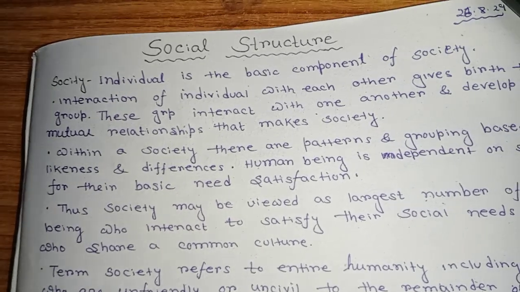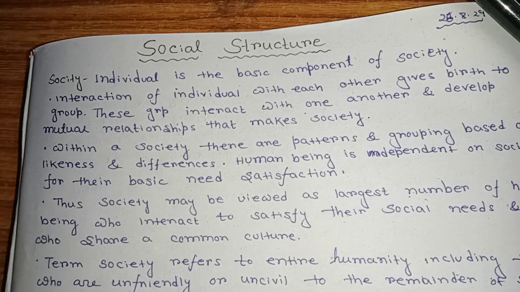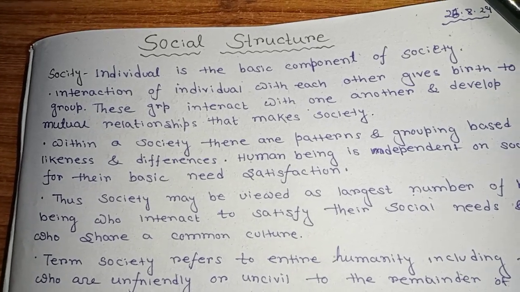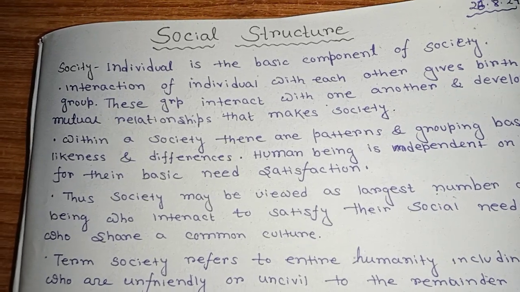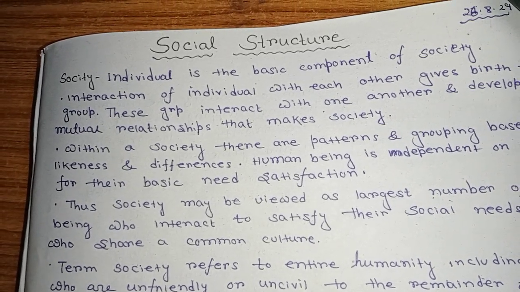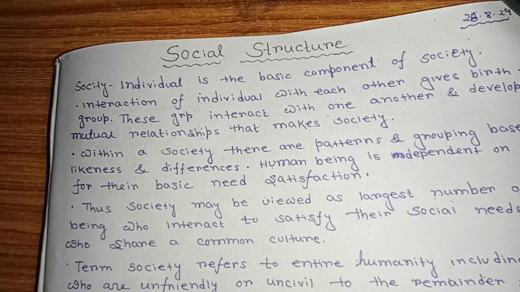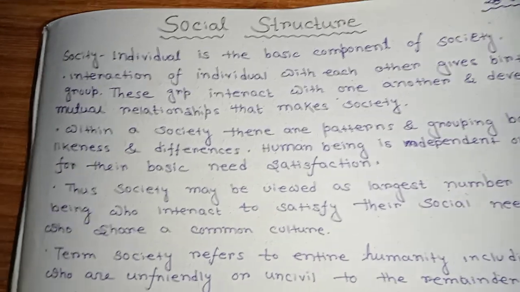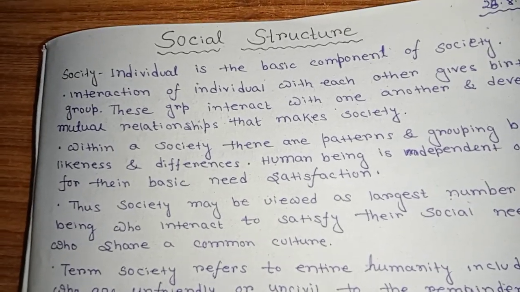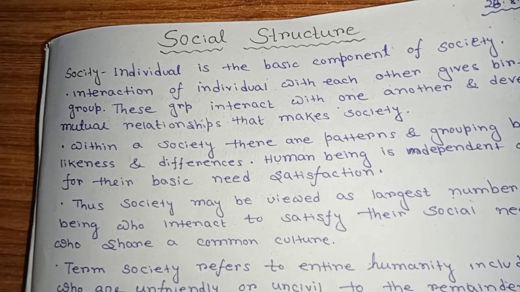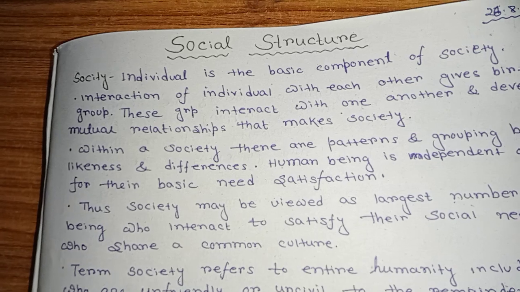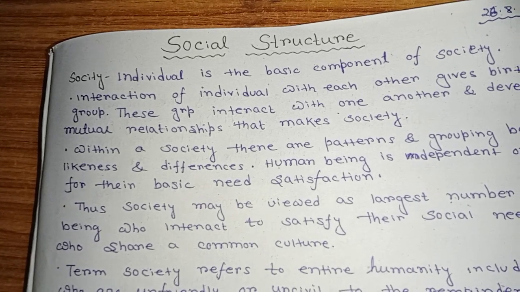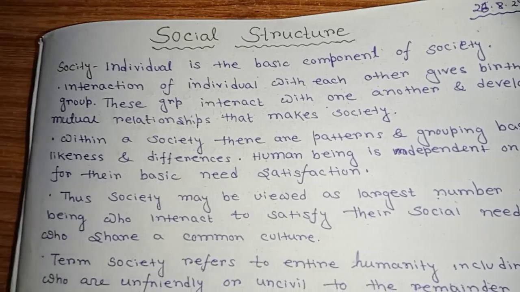In this line it says that human beings depend on society for their basic needs, for basic satisfaction. Basic satisfaction means we know about the Maslow pyramid of needs from our health and illness chapter: needs like love and belonging, self-actualization, and so on.